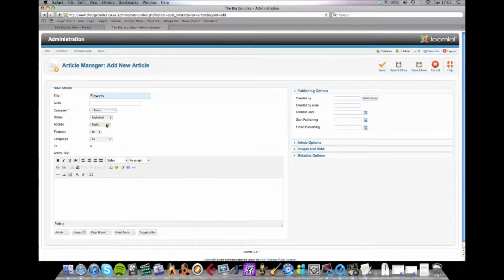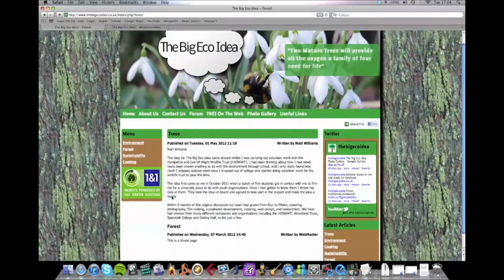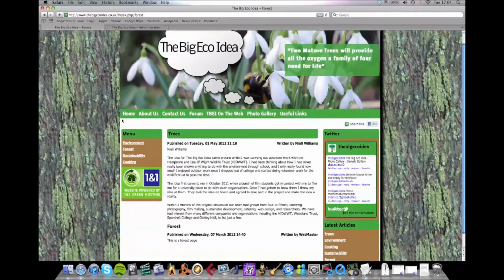Right, so this is the adding stage of CAS as well. I should probably point out, categorize we did earlier. This is adding. This is the box where your article goes in. Anything in that title box, obviously the article title, will go in this green box if it's the top article, otherwise it will be a heading like that, where it says forest. Any headings here will go into the main text anyway.